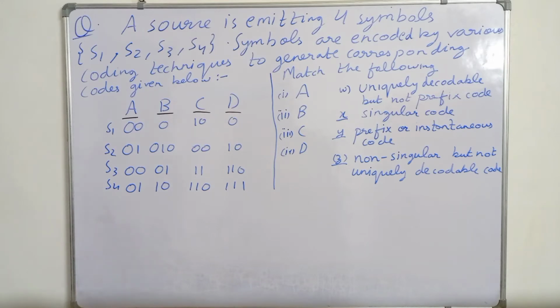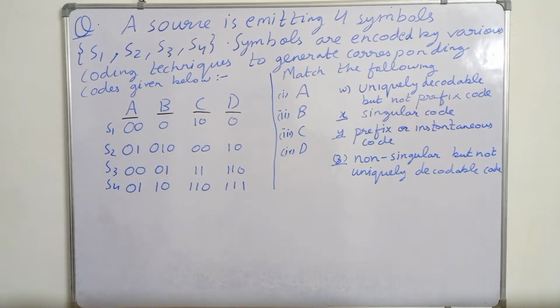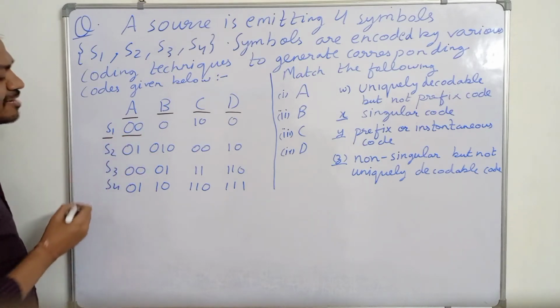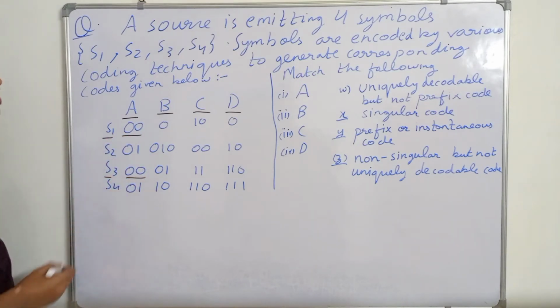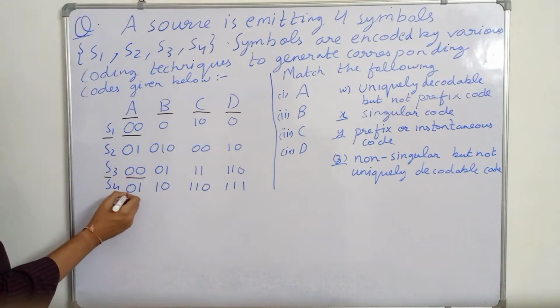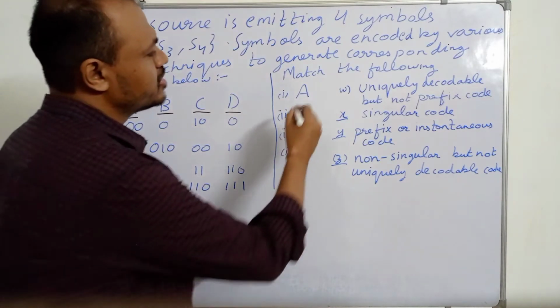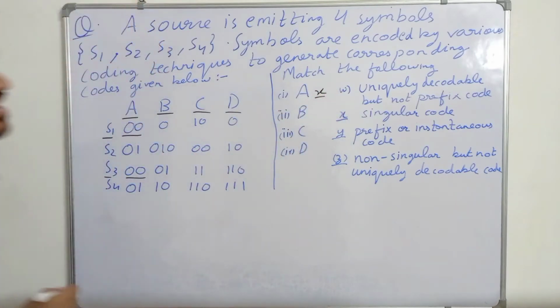Now, first of all, what is a singular code? If two different symbols are represented by the same binary code, then that is called a singular code. Now see here, S1 is represented by 00 and S3 is also represented by 00 only. Then S2 is represented by 01 and S4 is also represented by 01. So A is a singular code, so A is matching with X.